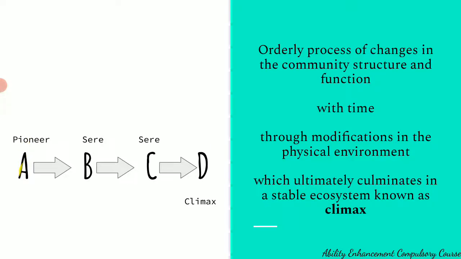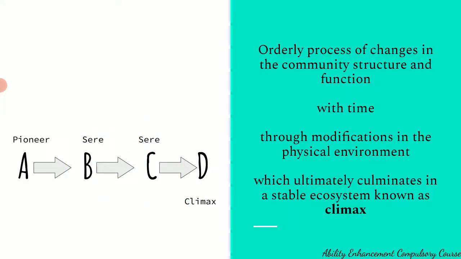Or it could be even grasses like, say, sea couch, or it could be marram grass, or it could be lime grass. So I can have different types of grasses which are growing in a particular area. They are forming the pioneer community. That is followed by the serial stage 1, that is here it is shown by B. This is usually herbs or weeds. That is replaced by shrubs, which is the serial stage 2. And finally, shrubs are replaced by the climax stage, which is the most tolerant species, or you can say the slowest changing plant community. Usually, these are the trees. So, as the native species go extinct or they become rare, new species start entering the ecosystem.